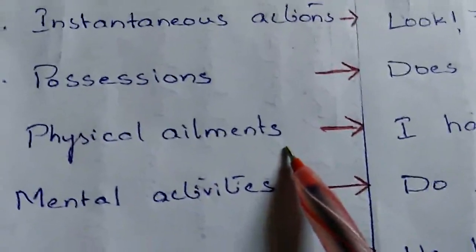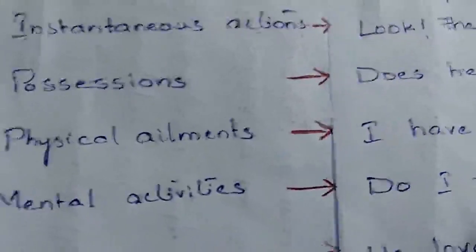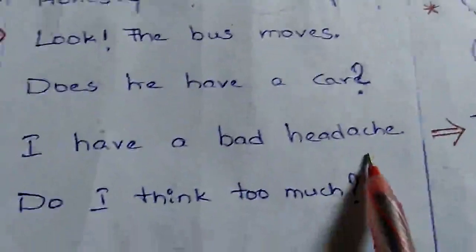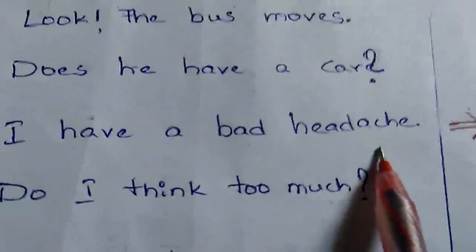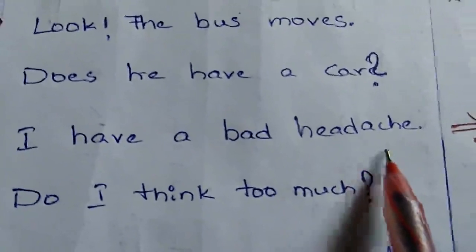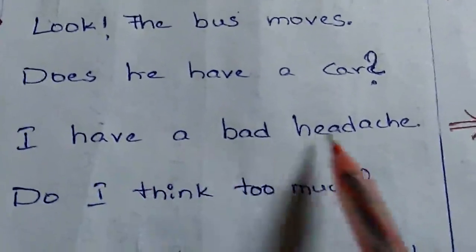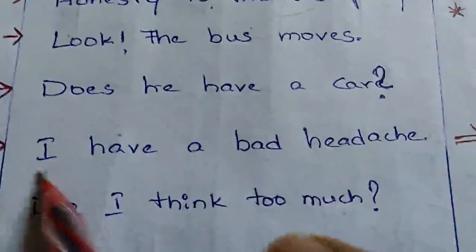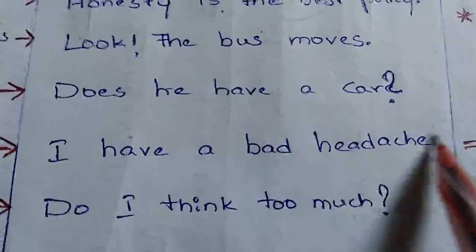Now we take the other one, physical ailments. When you are suffering from physical ailments, we keep such things in simple present tense. I have a bad headache, means you are expressing some physical ailment that you are suffering with. So we express such physical ailments also in simple present tense.